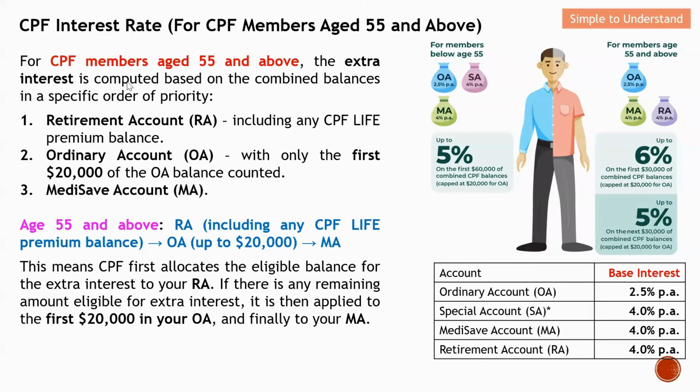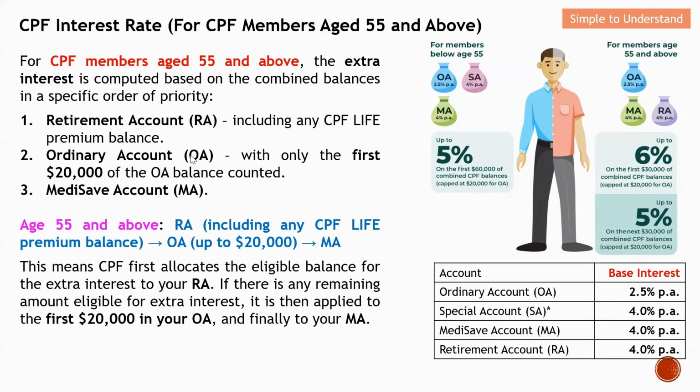Next, a quick summary of the CPF interest rate calculation for CPF members who are age 55 and above. I will do a detailed discussion in my next video for members who are age 55 and above, but here I just want to quickly highlight the key difference. For age 55 and above, the first cut of extra interest will be from RA, followed by OA.